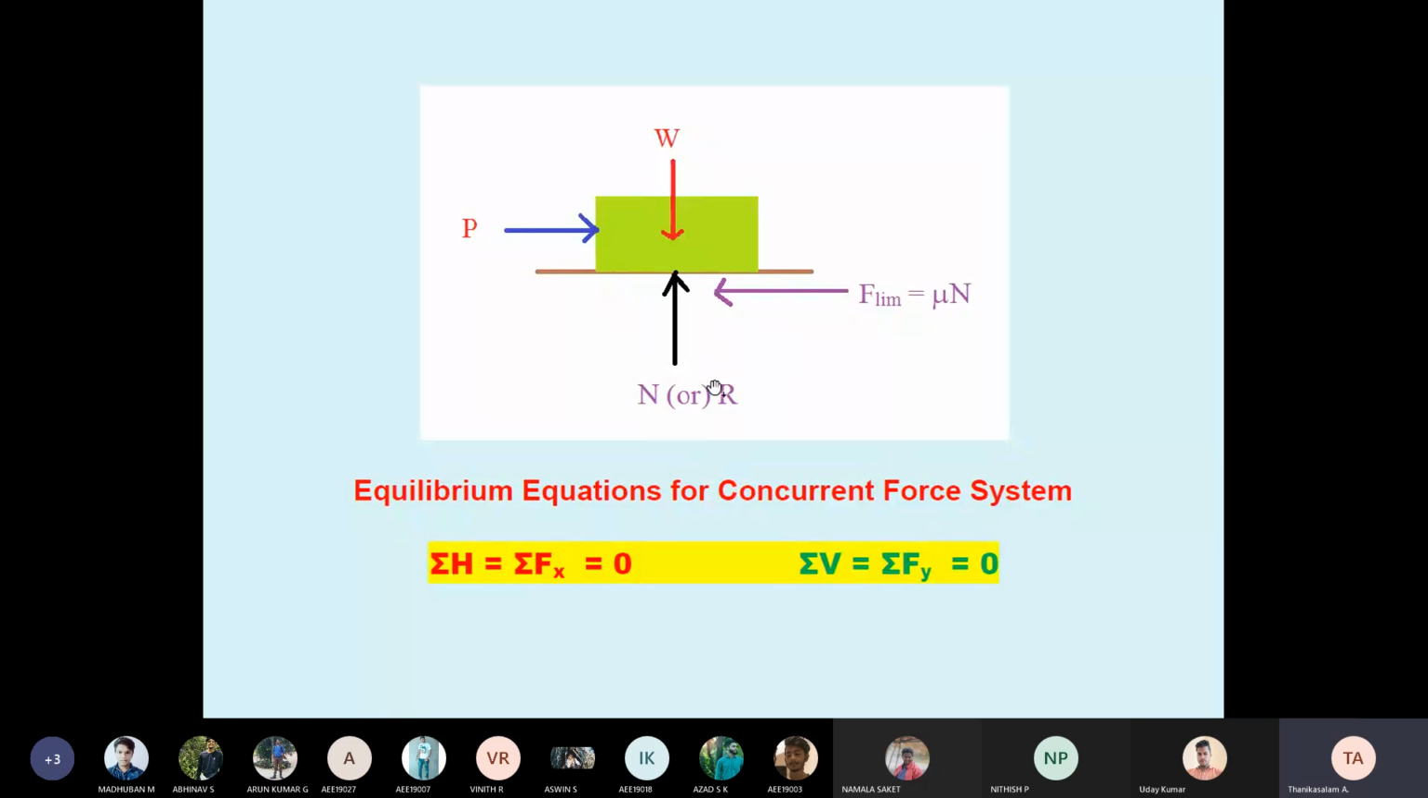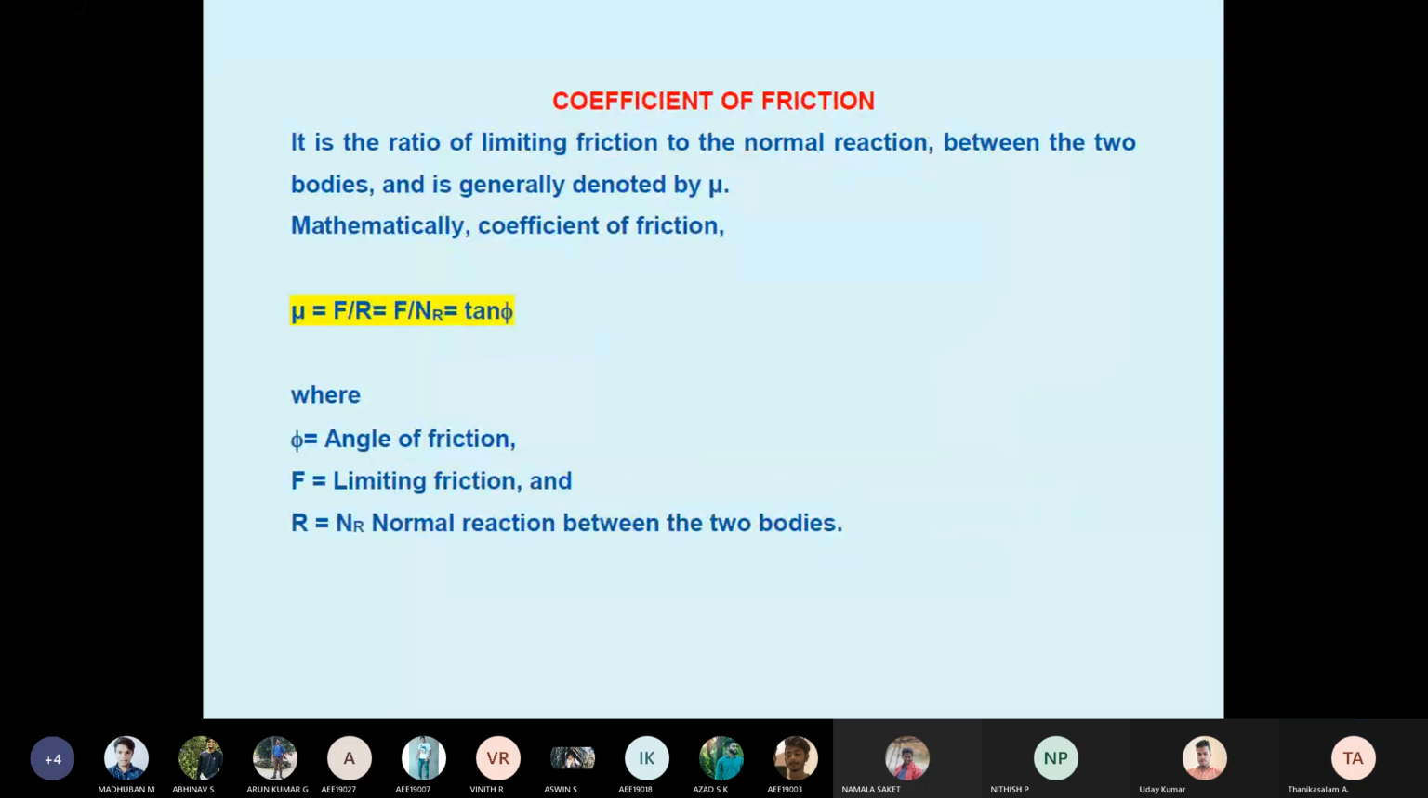So consider this force system as a coplanar concurrent force system. Therefore, we know the equilibrium equations: the sum of all horizontal forces equal to 0 and the sum of all vertical forces equal to 0. Then only we can say the body is at rest. Remember, in the last class we discussed this concept, the equilibrium of a body on a rough horizontal plane. By using these equations, we already solved 2 or 3 problems, just to recollect.